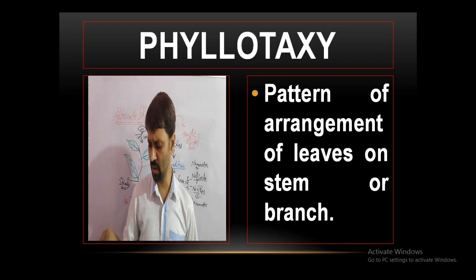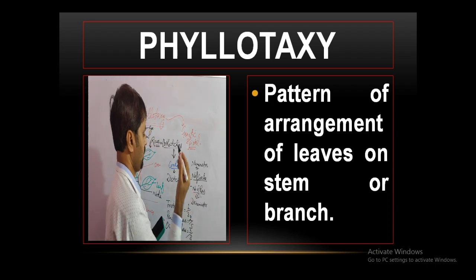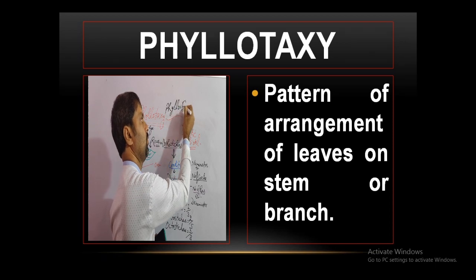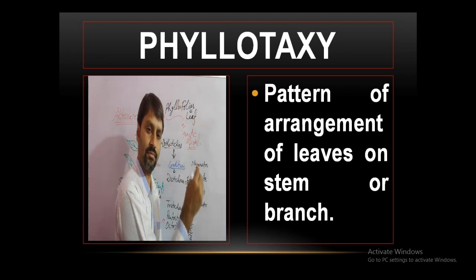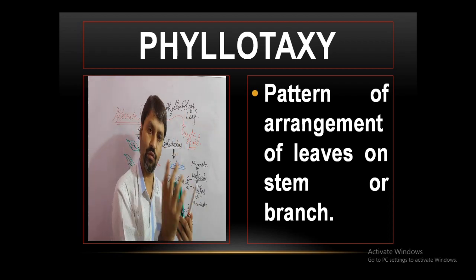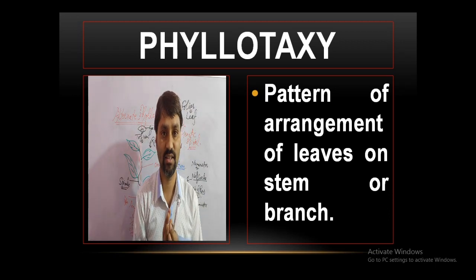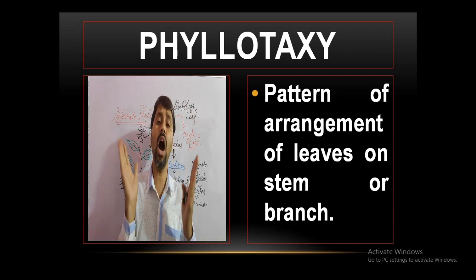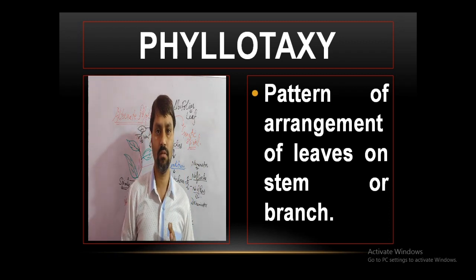Phyllo. Remember, whenever this term appears, remember this word phyllo, or one more, foliar, F-O-L-I-A-R. It is related to leaf. It means leaf. So phyllo and foliar mean leaf, and taxos, as we have studied, means arrangement. So it is the pattern of the arrangement of leaves on the stem or its branches. How the leaves are arranged on the stem and its branches.